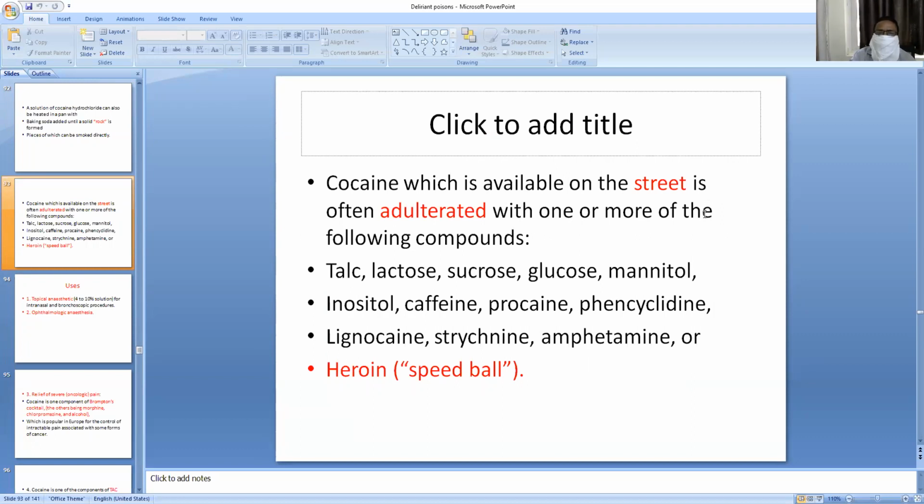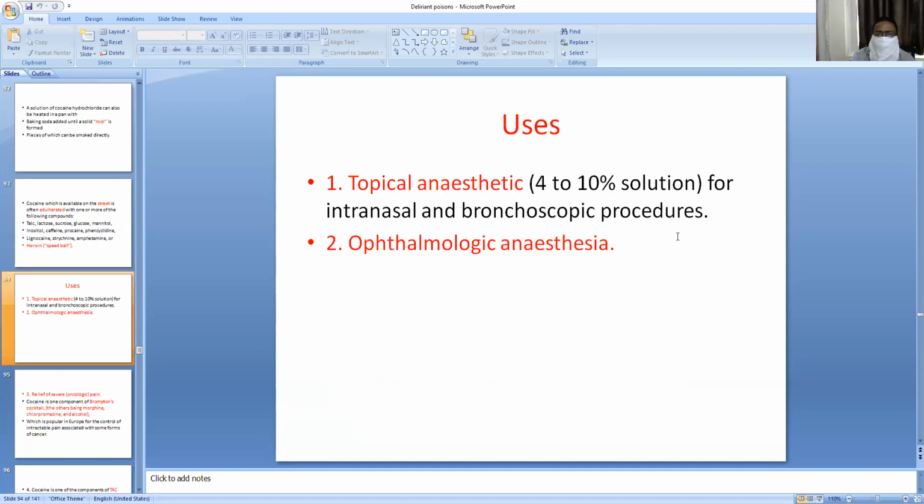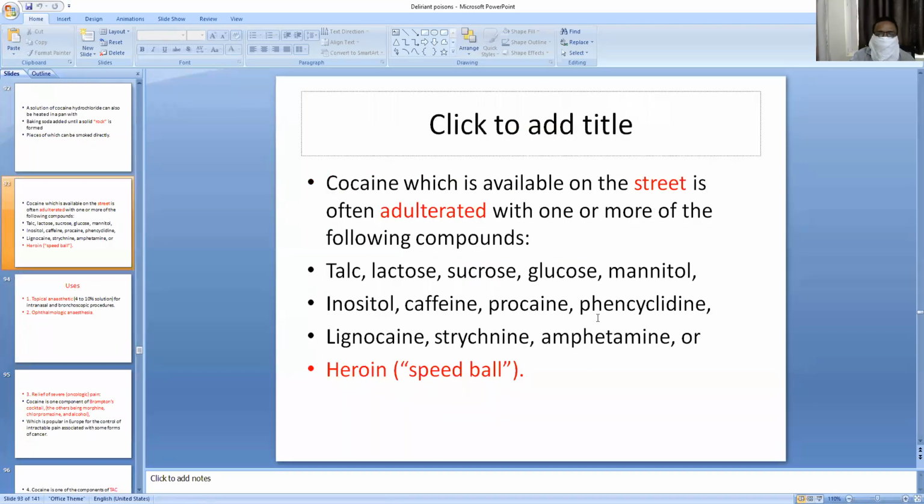When cocaine is mixed with heroin, it is known as speedball. Why the name speedball? Because heroin and cocaine together give a very quick effect and produce a high degree of CNS stimulation. So cocaine mixed with heroin is called speedball because it produces a high effect of CNS stimulation.